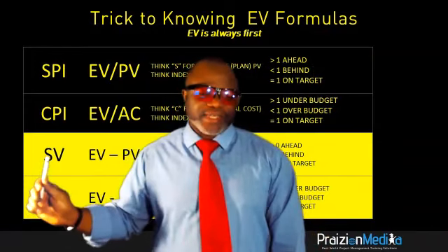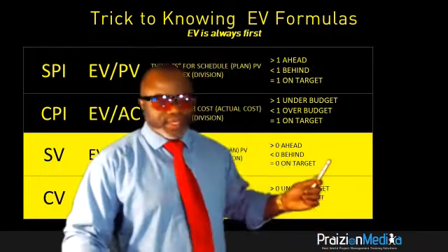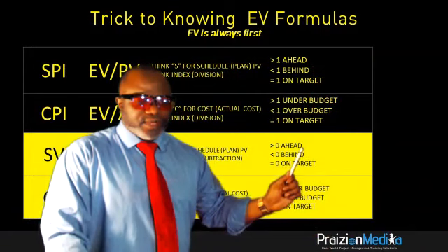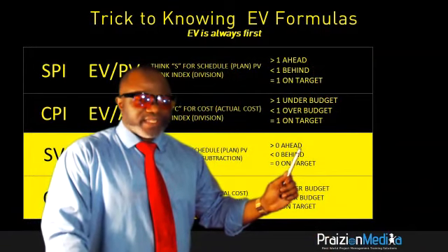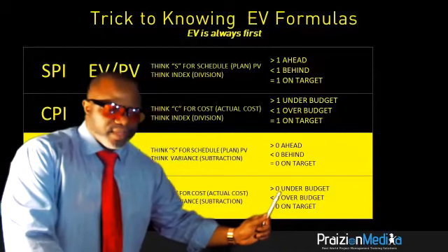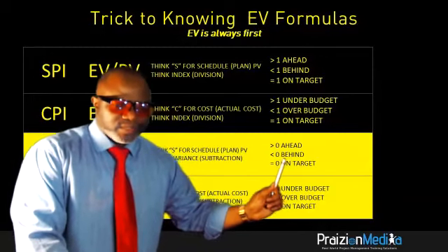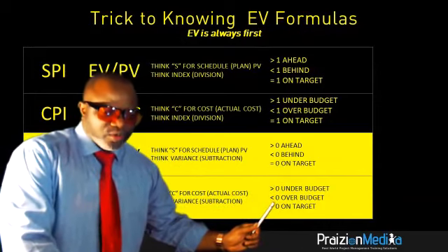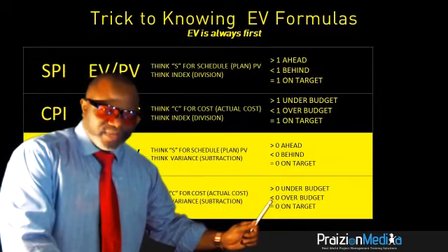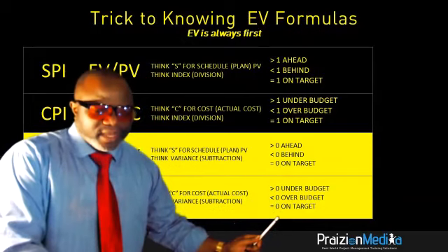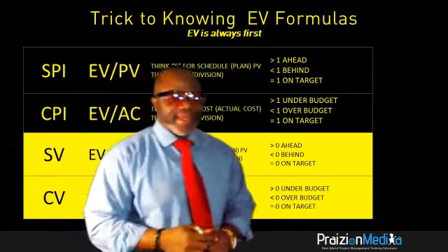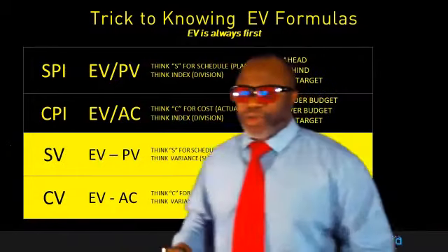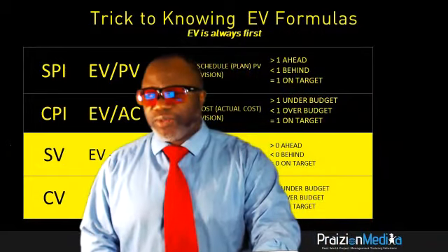For the variances, the schedule variance and the cost variance, it's the opposite. We're dealing with 0, not 1. Greater than 0 is good because that's positive. You see that? Greater than 0, under budget. Greater than 0, ahead of schedule. Less than 0, behind schedule. And less than 0, you're over budget because that means it's negative. So you need to also put that negative spin on it. And equal to 0, you're on target in both cases. If you master this, and you might want to take a screenshot real quick, get this down into your subconscious, understand it, and you'll be good for a number of questions that you face.